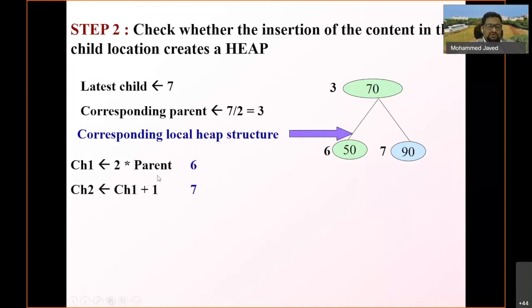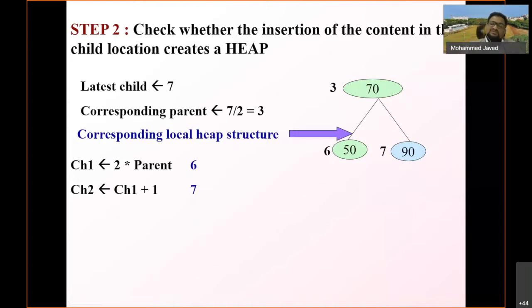Child 1 is 2 times the parent position: 2 into 3 is 6. Child 2 is child 1 plus 1. So the children of the parent at location 3 are at the 6th location and the 7th location.